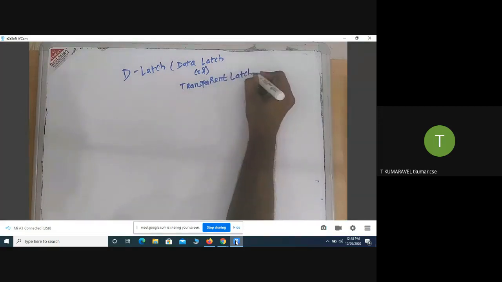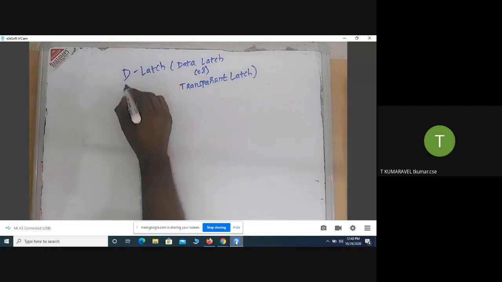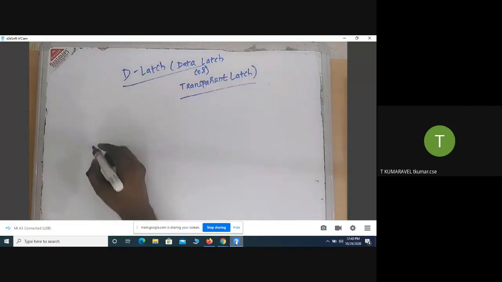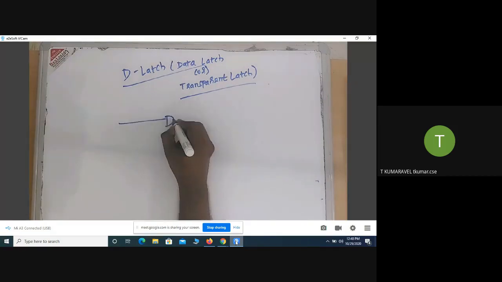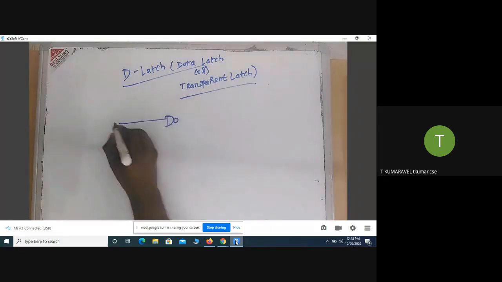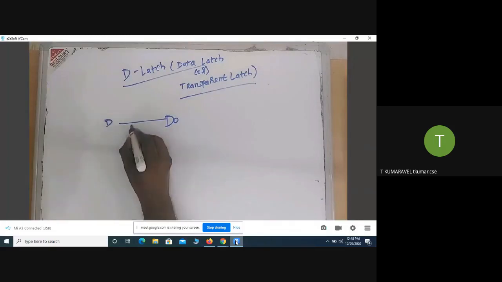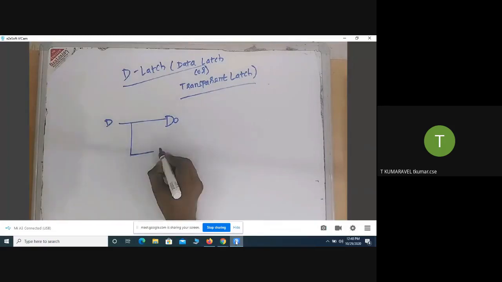This is the circuit diagram for the D latch. It is simply connected with a NAND gate, a D, and a complement input for the opposite direction.